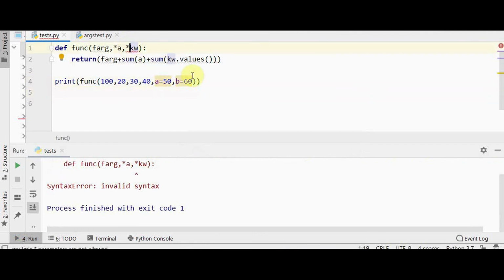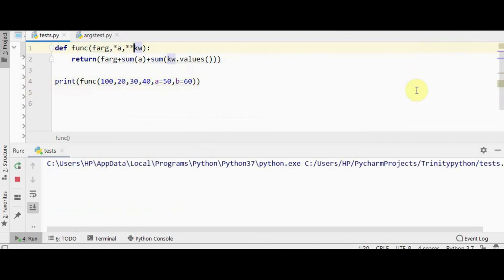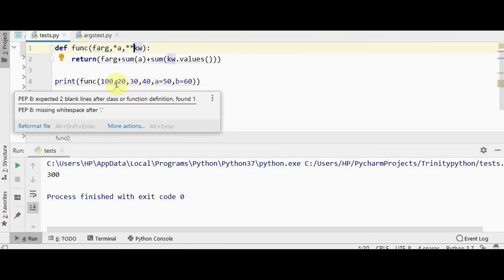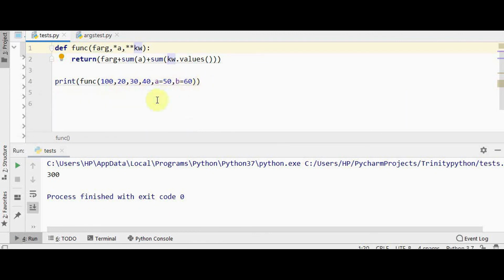Yeah, I missed this double star here. For keyword arguments, double star is mandatory. Now it has returned the sum. Formal argument 100 plus 20 plus 30 plus 40 plus 50 plus 60. Summing up all together, we get 300.